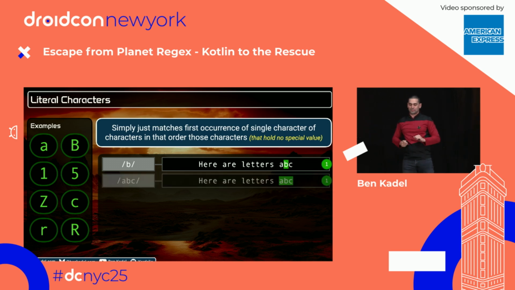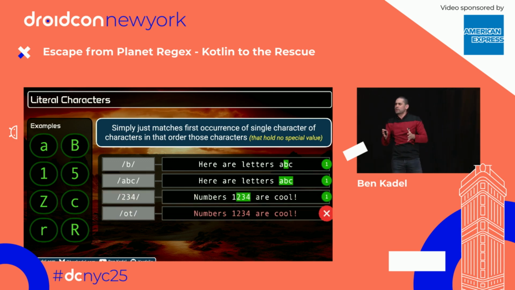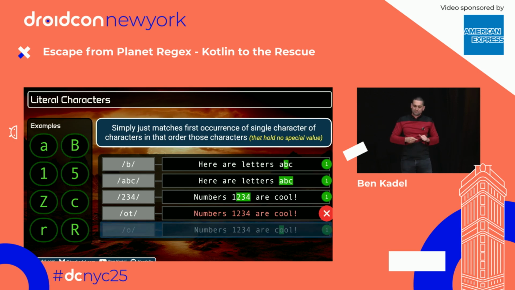One match, boring. Here, we're looking for A, followed by B, followed by C. Luckily, we have those characters in that exact order, so we get one match. Collectively, the three characters together are the match. Of course, we can look for numbers, but what happens if we look for something that isn't there? So O followed by T is not there. O is, but O followed by T is not, so we don't get a match, and we get a fail.